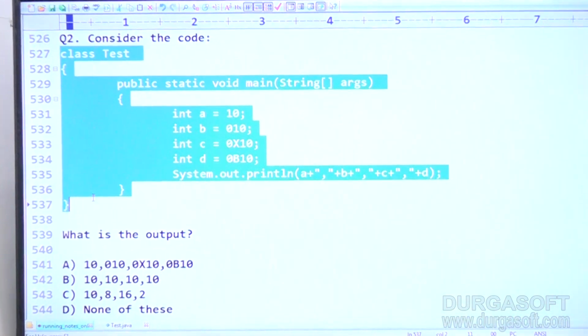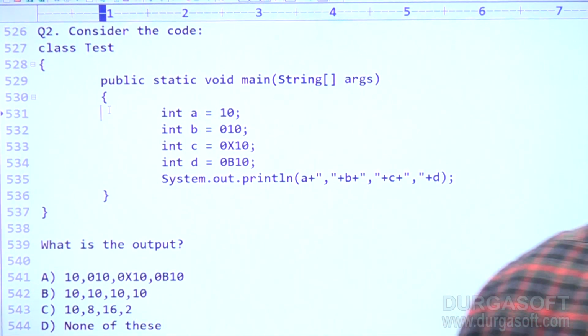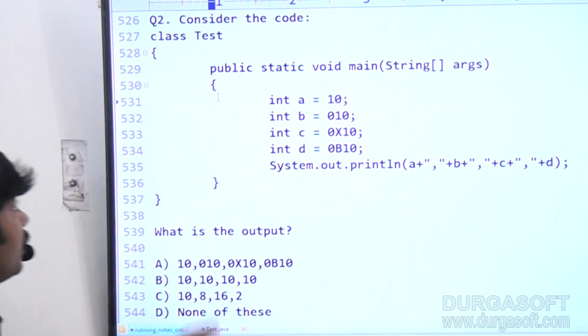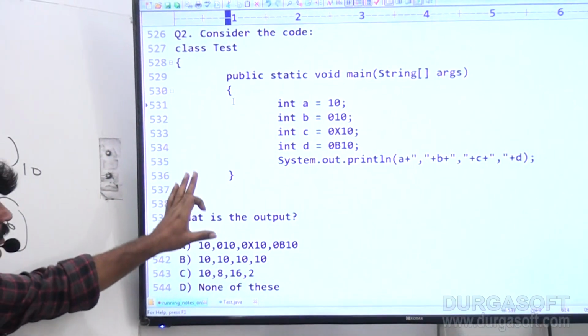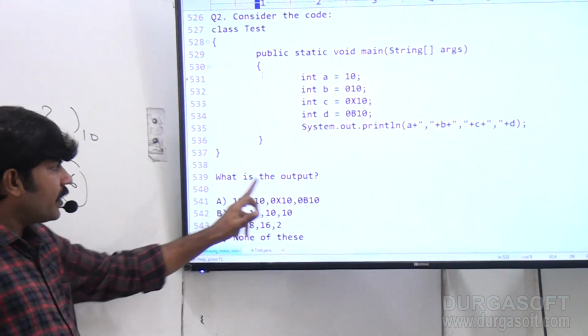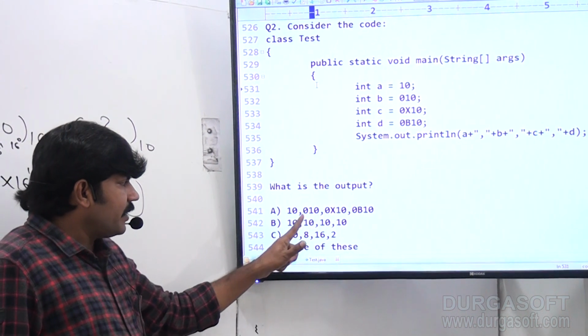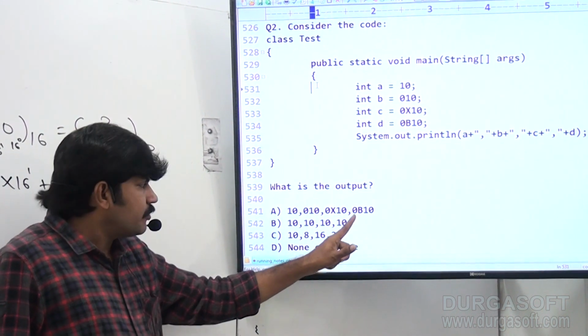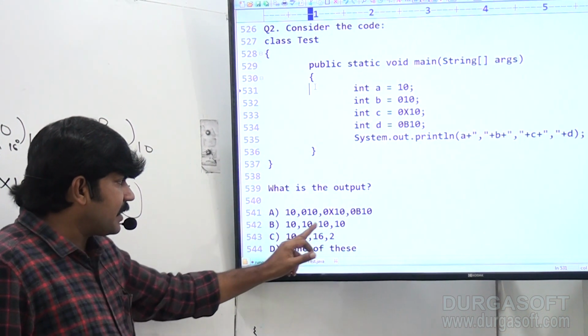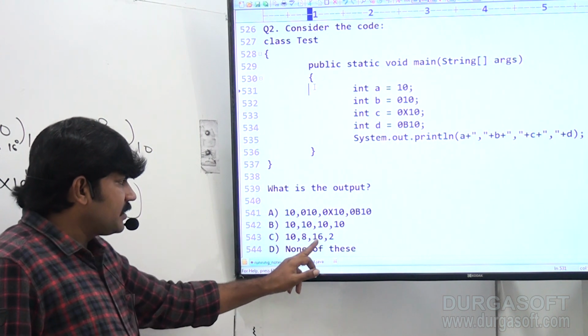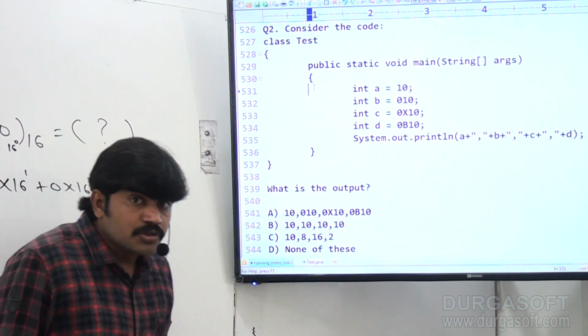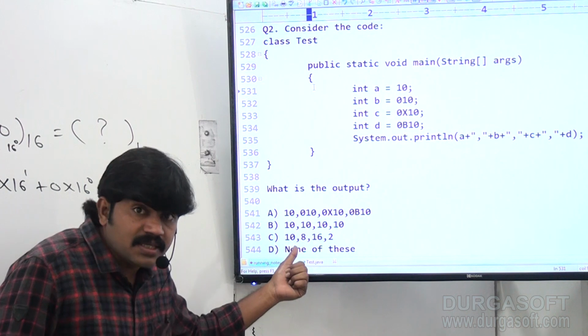Sir, this is the code. Have you observed? In the question form, consider the code. What is the output we are going to get? The options are: 10, 0, 1, 0; 0x1, 0, 0b1, 0; 10, 10, 10, 10; 10, 8, 16, 2; none of these. Which one is the correct answer, sir? C is the correct answer.